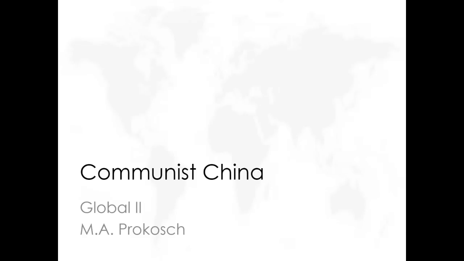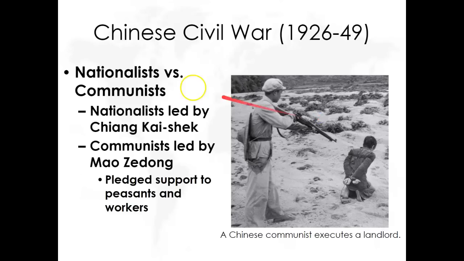Let's start with Communist China. Alright, so we can't talk about Communist China without the civil war that will create Communist China. So, the dictator of China, his name was Chiang Kai-shek. His political party were called the Nationalists. And overall, he wasn't a huge fan of peasants.